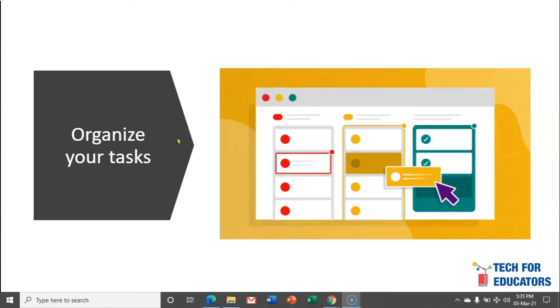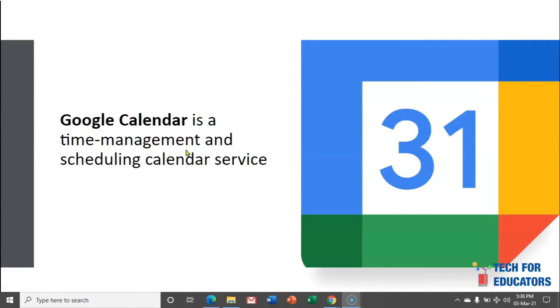It makes sense for all educators to organize their tasks, and Google is enabling educators by providing two beautiful tools by which you can manage your tasks. The first one is Google Calendar.